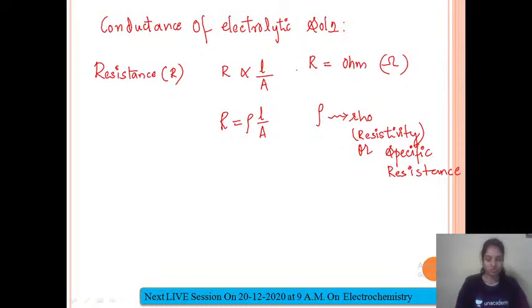Now coming to the proportionality constant rho, which is also known as resistivity. The SI unit of rho is ohm meter. The SI unit of resistivity is ohm meter. It can also be expressed in centimeters, like ohm centimeter, but the SI unit is ohm meter.